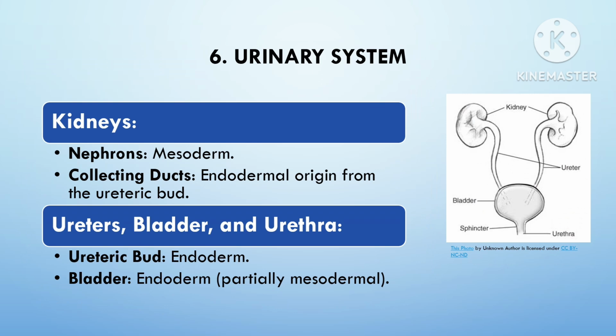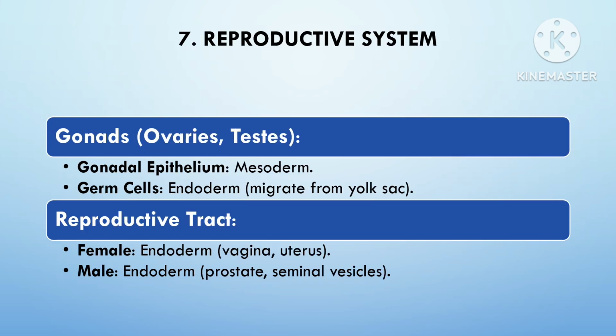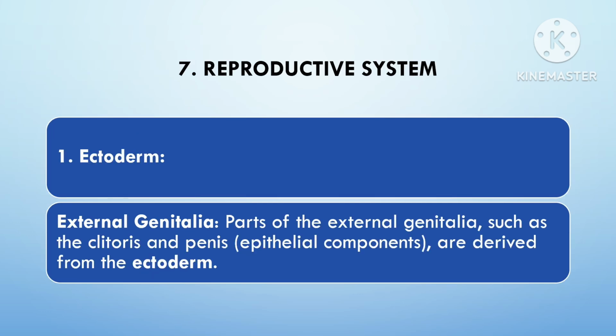Intermediate mesoderm is primarily responsible for the formation of kidneys, ureters, and much of the bladder and urethra's structural components, while the endoderm contributes to the epithelial lining of the bladder and part of the urethra. Therefore, the urinary system develops primarily from the intermediate mesoderm layer with some contribution from the endoderm.